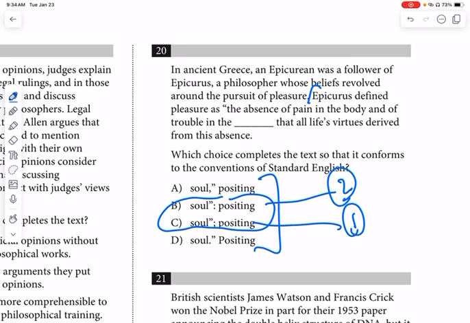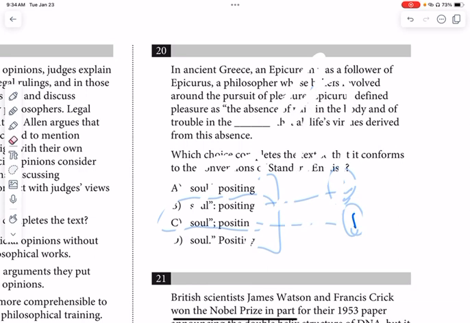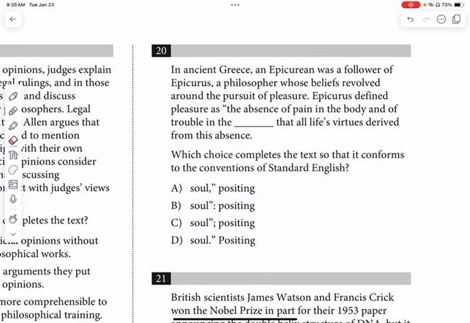So let's start with the semicolon. It's the easiest one, I think. So let's see what happens. If we put a semicolon in, we know that we're going to need two complete sentences, one on each side of the semicolon. So let's see if that works. Epicurus defined pleasure as the absence of pain in the body and of trouble in the soul. Okay, that works. That can stand alone as an independent clause or a full sentence. But let's go on. Positing that all life's virtues derived from its absence, that's not going to work, right? That's not going to form a complete sentence on the right side, so off we go with C.